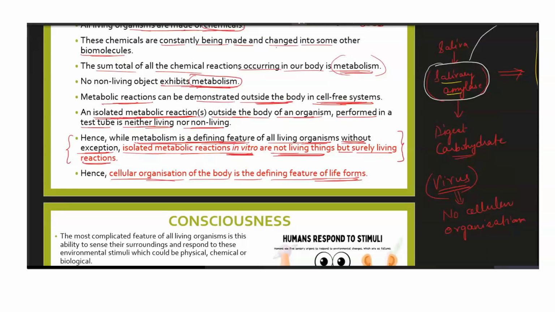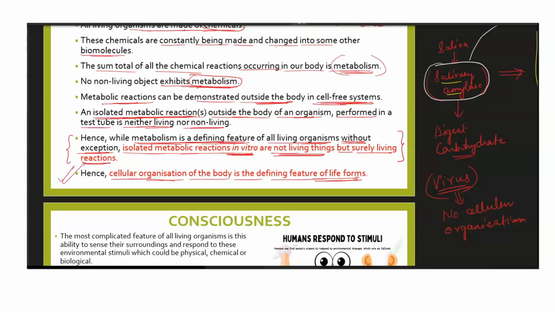They have to first enter the living system, which is our cell, and then inside the cell it will start to function utilizing the machinery of our cell only, and then it will try to replicate. So unless the virus is inside the body, it cannot be considered a living entity, because it does not have a cellular organization. That is why it is said that cellular organization of body is the defining feature of all life forms.